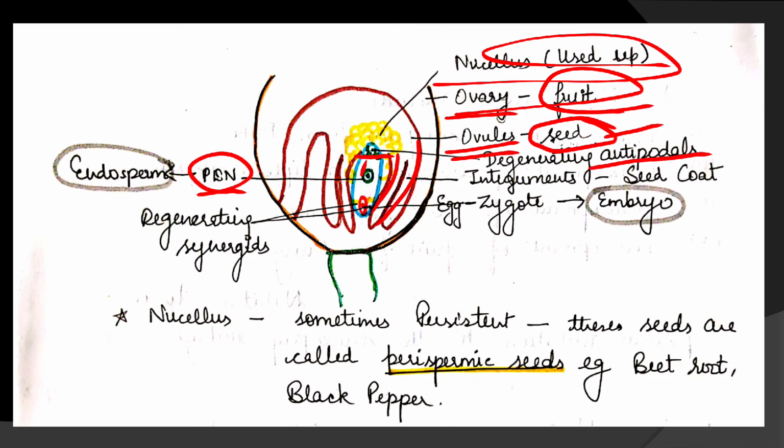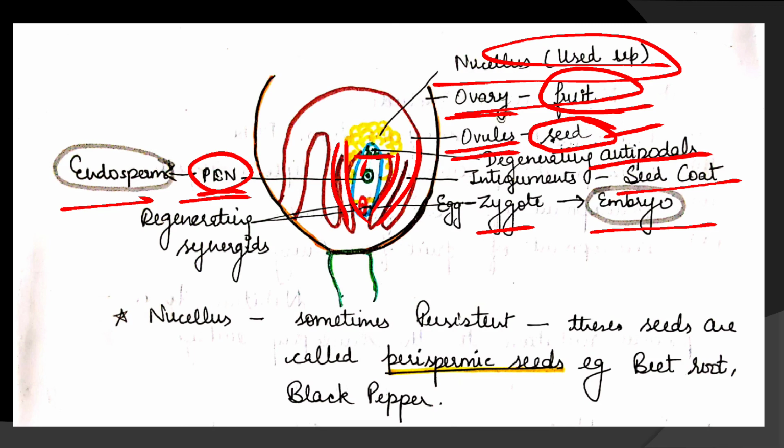Two integuments are present. These integuments will form the seed coat. Zygote will form embryo. Primary endosperm nucleus will form endosperm. Ovary will form fruit. Ovules, seed. Integuments will form seed coat, the covering of the seed.